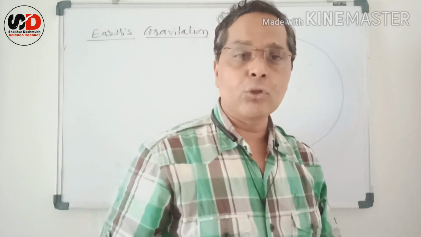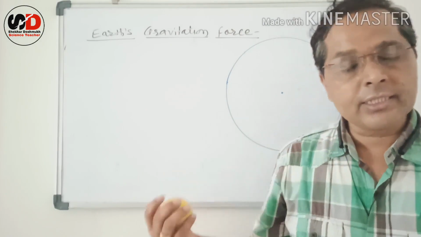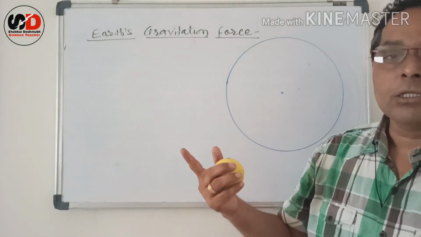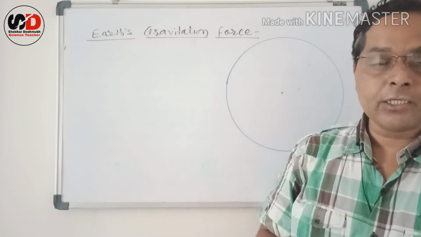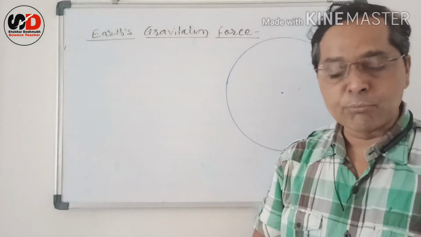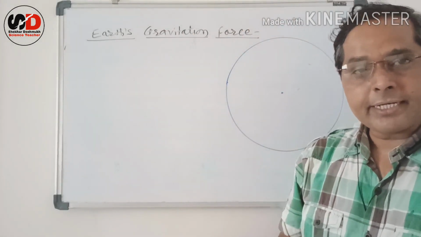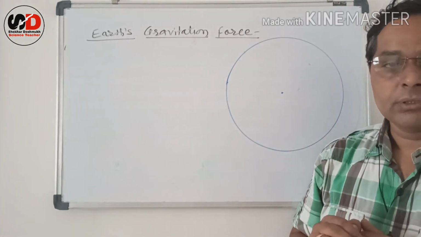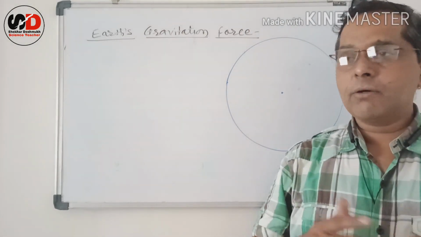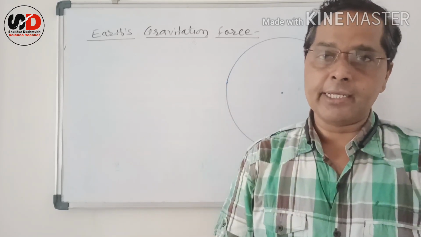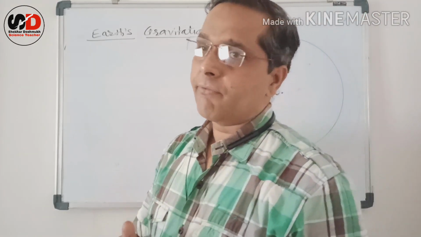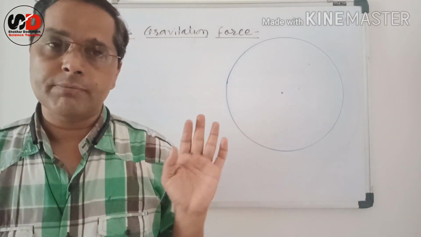Like this ball, Earth's gravitational force also acts on satellites, artificial satellites or the natural satellite, the moon. But they don't fall down. Why? Because of the sideway motion of the satellite. If that motion is not there, then definitely they would have fallen down.